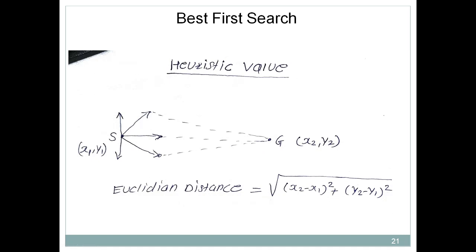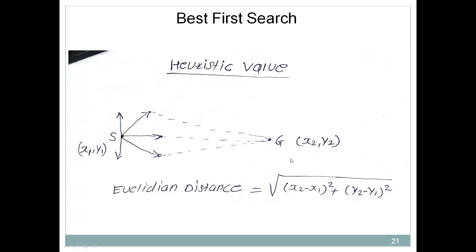Now what do you mean by heuristic value? In order to explain this, I will tell you, this is a simple diagram. Let's consider that S is a starting state, or you can say initial state. From this state, these are the various possibilities. This is one possibility, this is another, this one, this one, this one. So there are 5 possibilities,